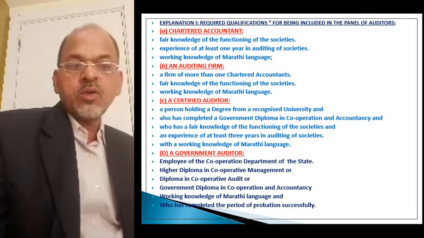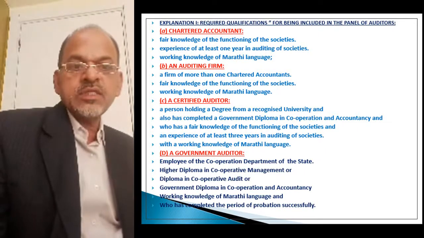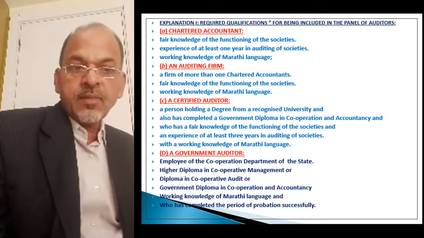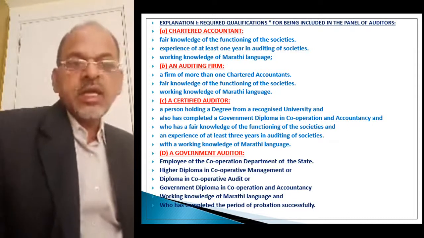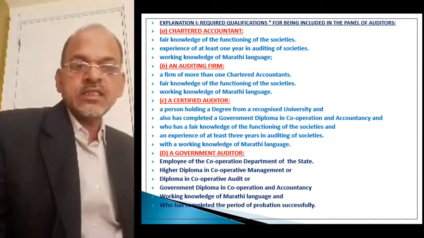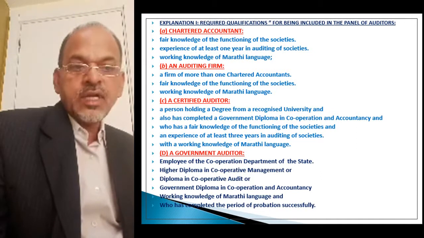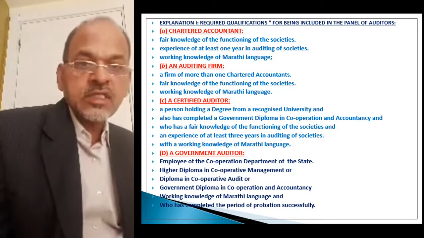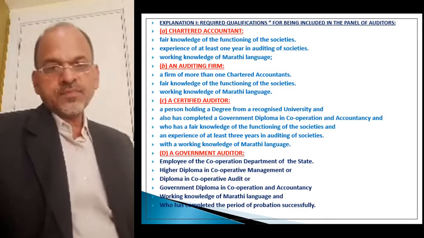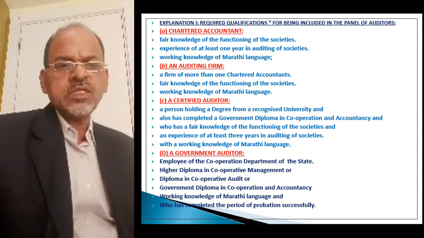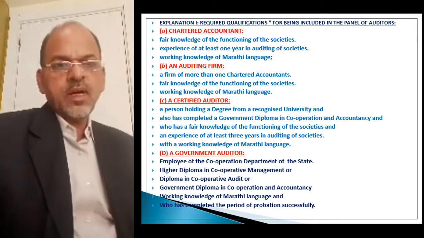Okay, besides being an employee of the cooperative department with at least one of these three diplomas, he must have working knowledge of the Marathi language and must have completed the period of probation successfully. Means in the cooperative department, one who has completed probation and has working knowledge of the Marathi language can be appointed as a statutory auditor of the society.